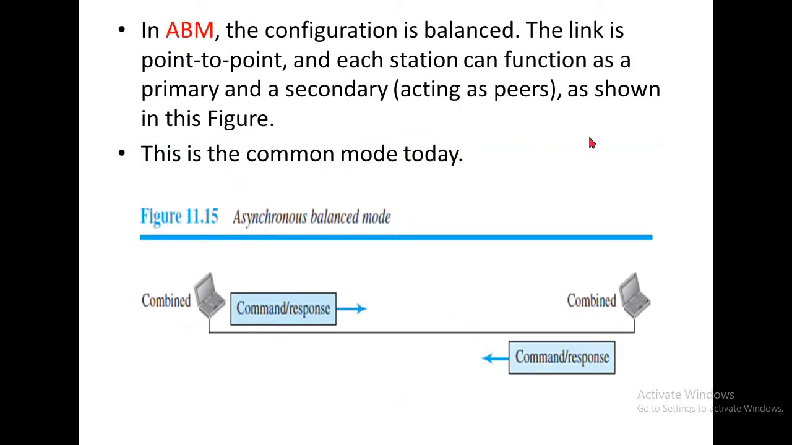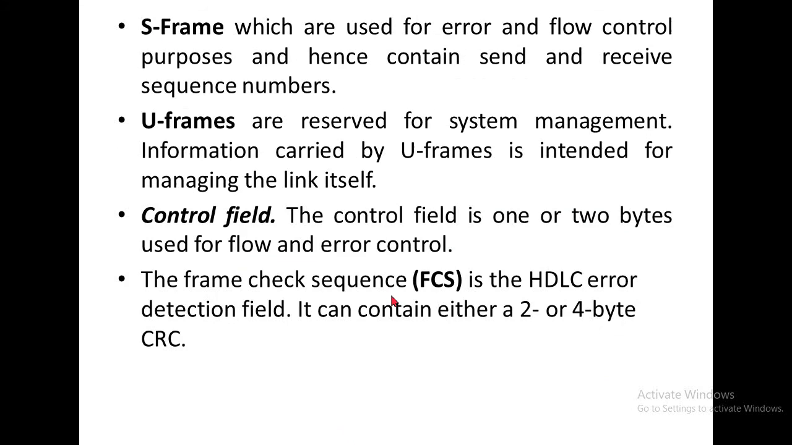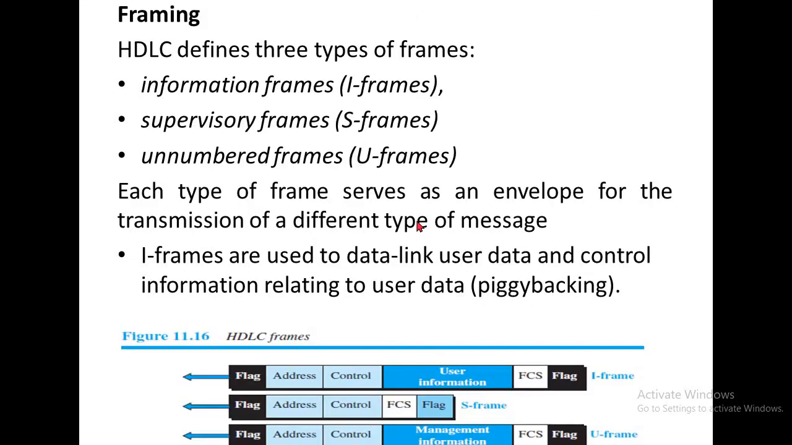In asynchronous balanced mode, the configuration is balanced, the link is point to point, and each station can function as a primary and a secondary. This is the common mode today. In this combined mode, both stations are able to send commands and responses.